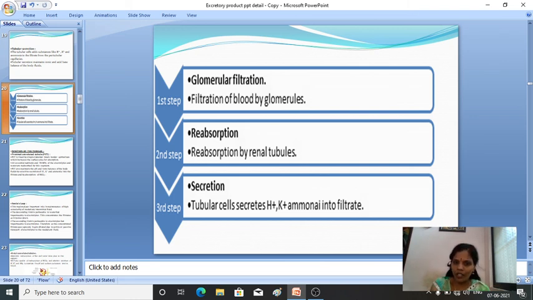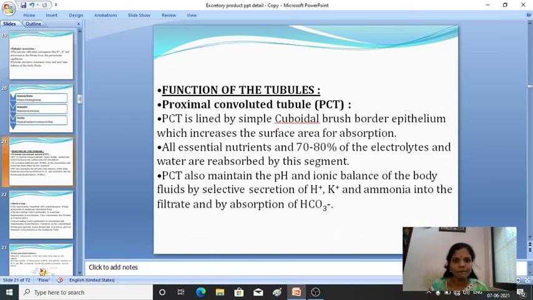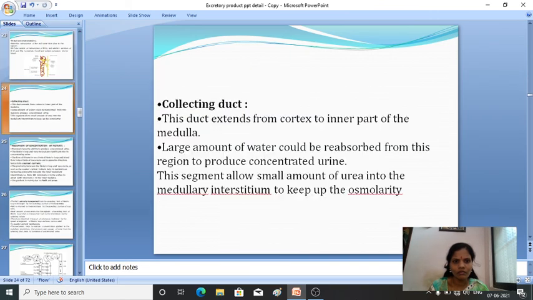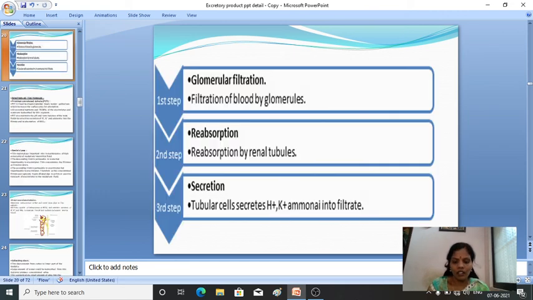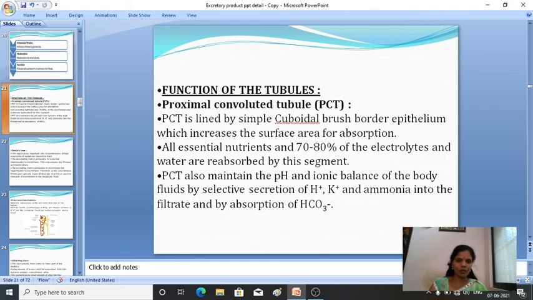First one is glomerular filtration, second one is reabsorption, and third one is secretion. Hope these three steps are clear to you. So this is about urine formation.